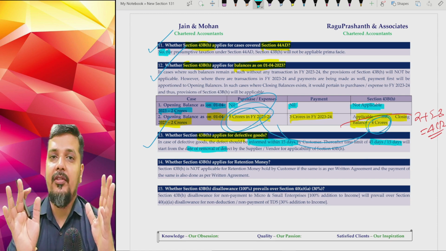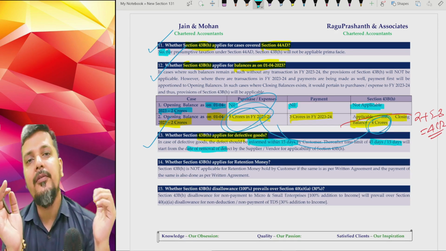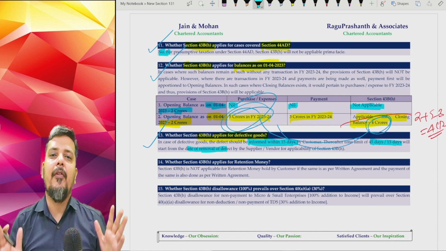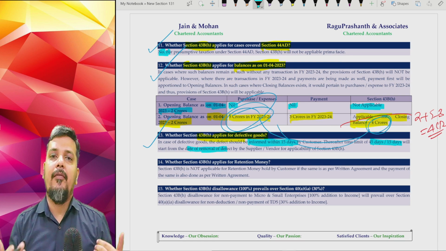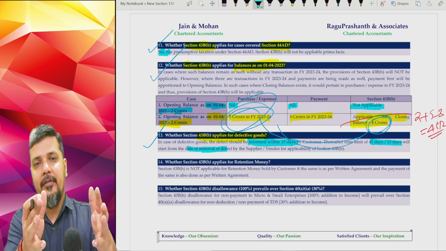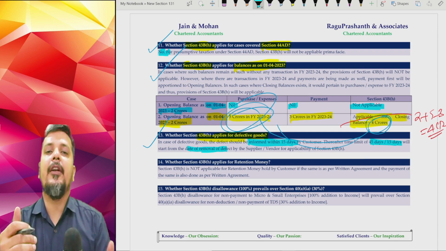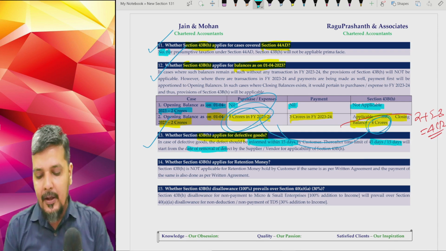But the condition is inform the defect to the vendor or the supplier within 15 days. If the same is informed within 15 days, you get an extra time. Why? You don't count that 45 days, 15 days from the date of purchase. You count that 45 days, 15 days from the date of removal of defect from the supplier or vendor.